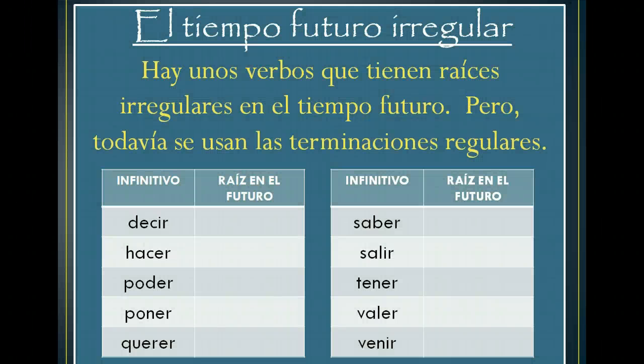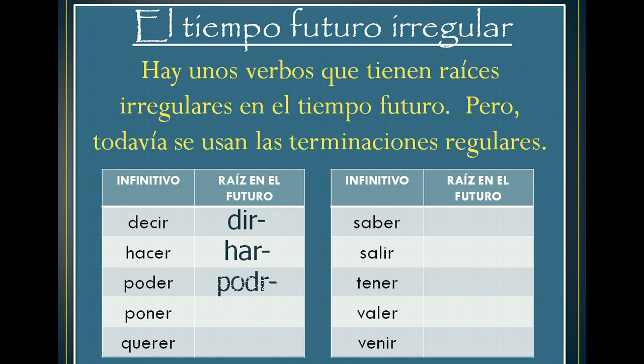With future, there is no stem change and there's no car-gar-zar change or anything like that, but there are some irregulars. For these irregulars, there's a stem that I'll give you in a minute, and with that stem, you just attach the ending at the end of the stem. So decir, the stem is dir, so it'd be diré, dirás, dirá, diremos, diréis, dirán. You just attach the ending at the very end of the stem.